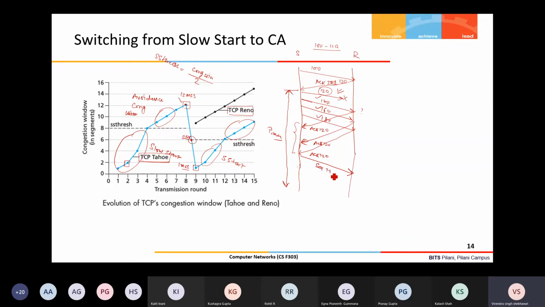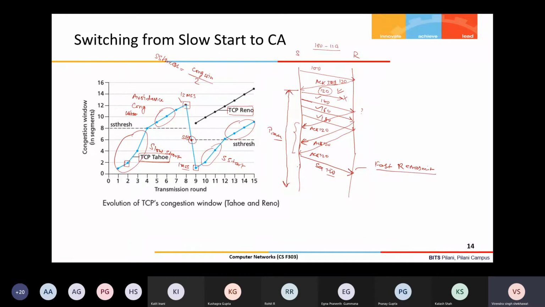So the sequence number 120 packet, it will transmit here itself. This algorithm is called fast retransmit. Because you are doing the retransmission before the timeout occurs, that's why it's a fast retransmit.